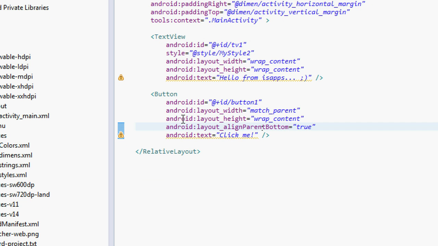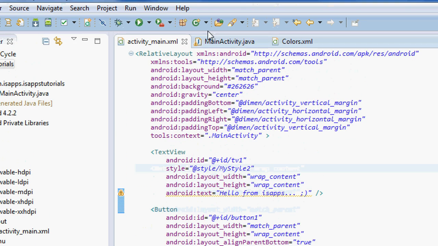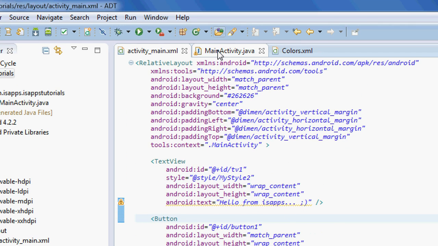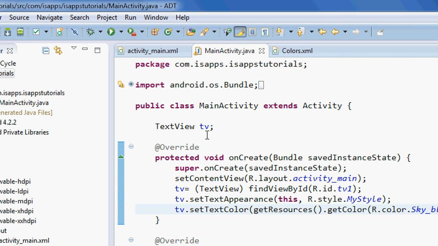So now let's go into the Java to link with this button. We can map it from here, similarly to what we've done for the text view.